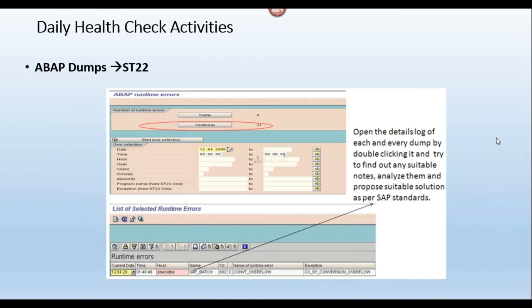So in SAP, what types of ABAP dumps are there? We need to take a list of ABAP dumps from yesterday only. Why? Because we are executing daily health check activities for the last 24 hours. Apart from that, if you want to see the day before yesterday, or 2 days back, 3 days back, 10 days back, then you can give the from date. And if you want to see only user specific, you can give the user and execute here. Then you can see if there are any ABAP dumps for that user.